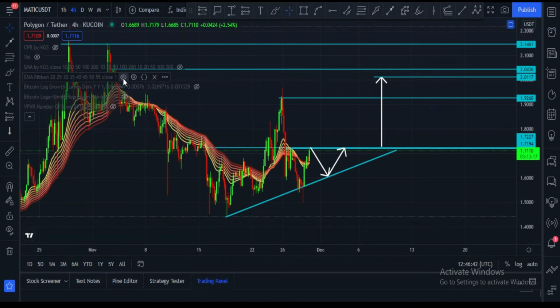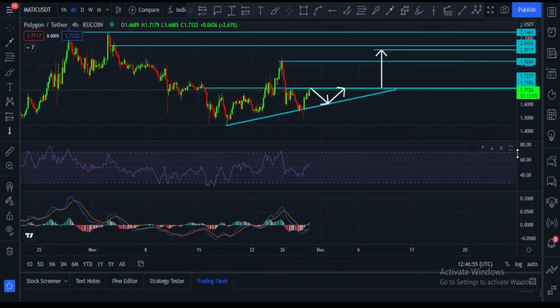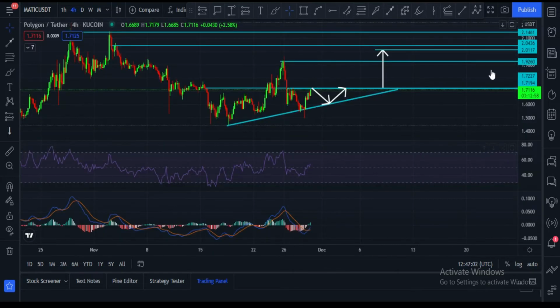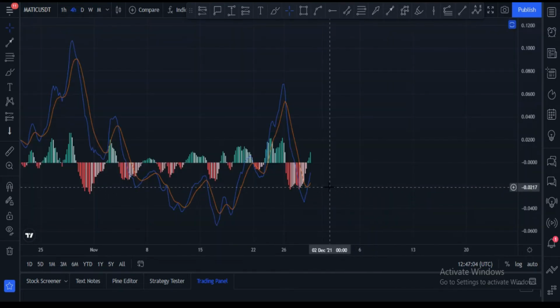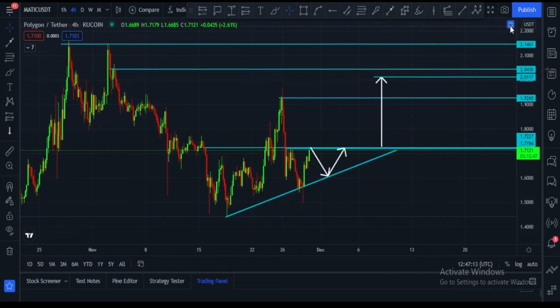Let me please show you EMA ribbon. Candles broke this EMA ribbon towards upside, and candles are above this EMA ribbon. That is very good sign, and this is indication price is ready for upside movement. Let me please show you RSI. 4-hour RSI is at 54, and it seems bullish. And 4-hour MACD crossover towards upside, and green towers are coming. This is indication price is ready for next up move towards upside.